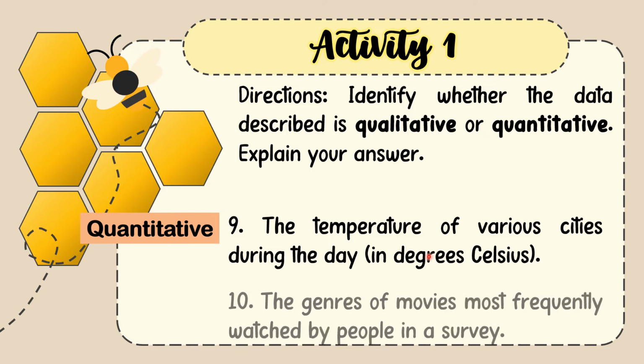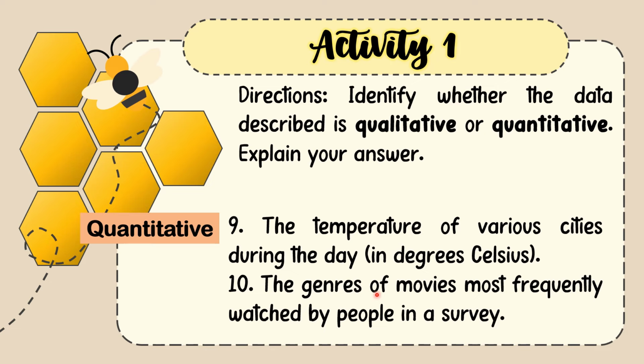For number 10, we have here the genre of movies most frequently watched by people in a survey. Genres are those like, for example, comedy, horror, romance, romantic comedy, or science fiction. Those are genres of movies. So since those are not described by numbers, we can say that number 10 is a qualitative data.